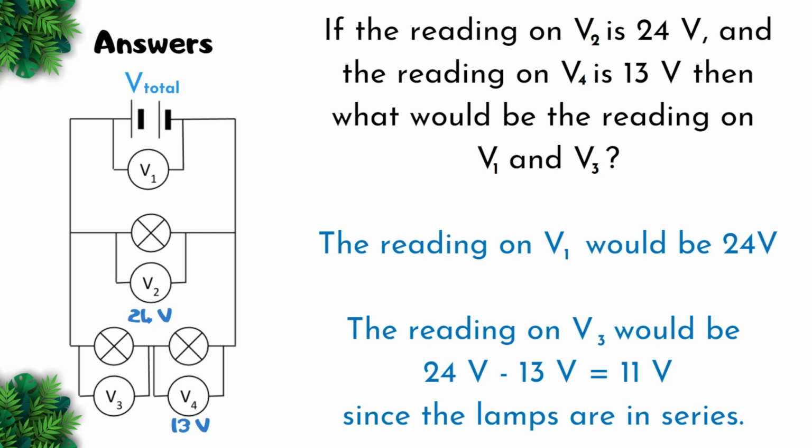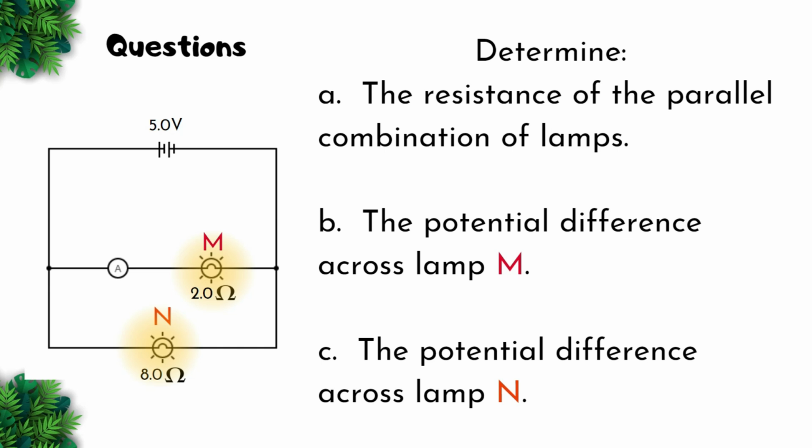Next question. Determine A, the resistance of the parallel combination of lamps, B, the potential difference across lamp M, and C, the potential difference across lamp N. You may pause this video to answer this question.